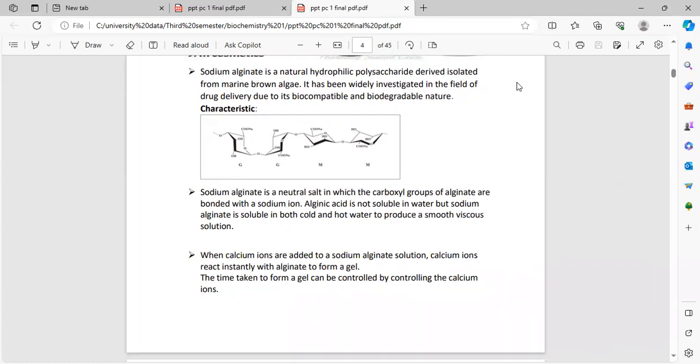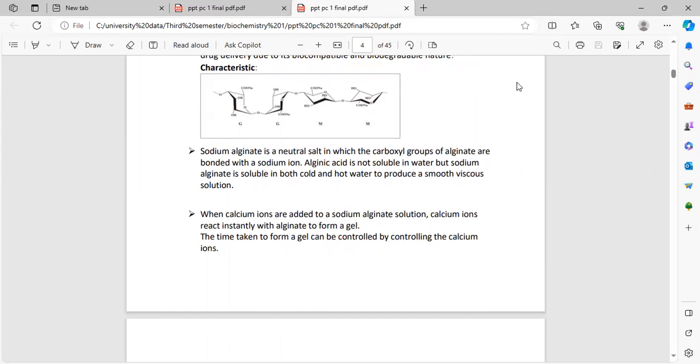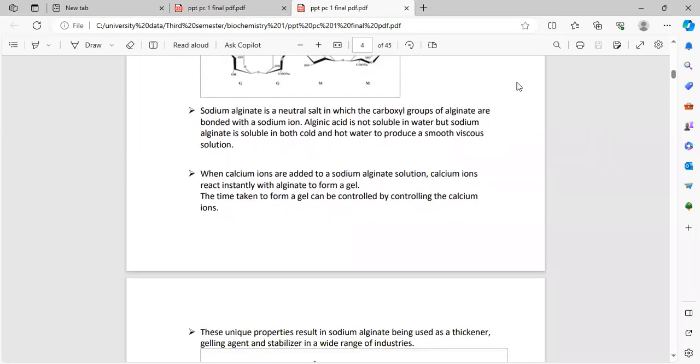First, here is the diagram of the biological structure of sodium alginate. Next, sodium alginate is a neutral salt in which the carboxyl groups of alginate are bound with the sodium ion. Alginic acid is not soluble in water, but sodium alginate is soluble in both cold and hot water to produce a smooth viscous solution.